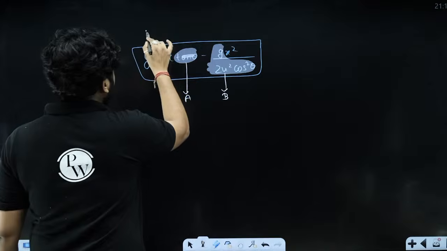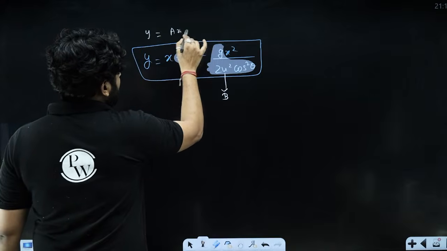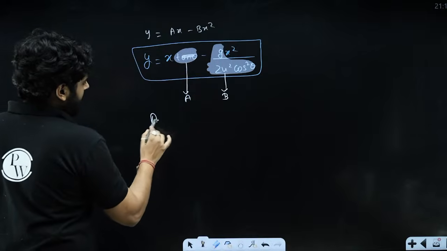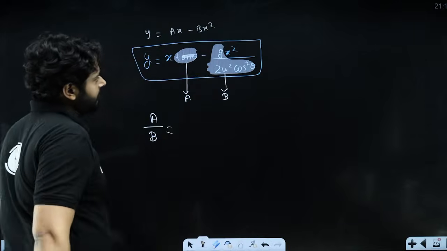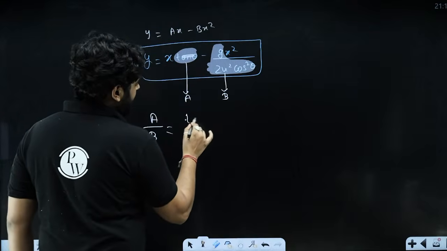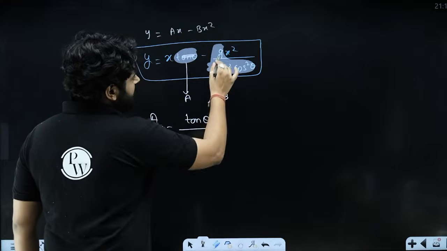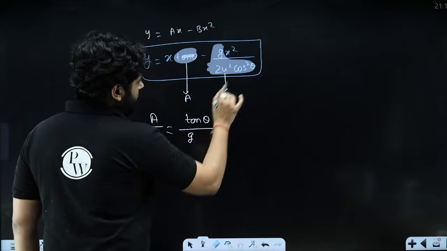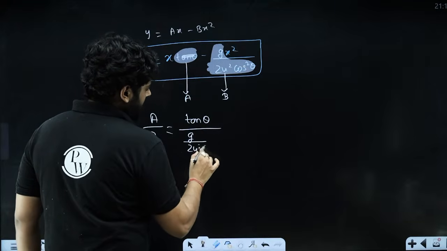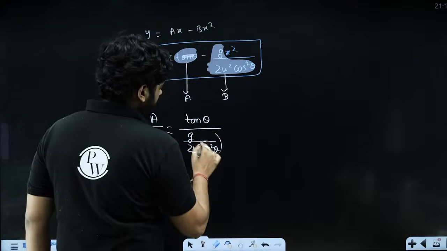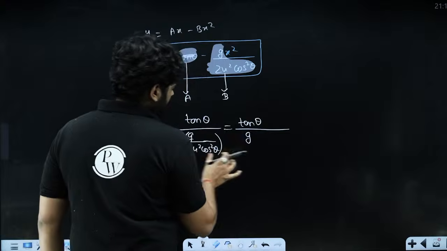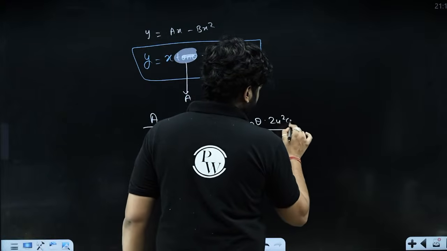So the equation is y is equal to ax minus bx square, right? So this is a, this is b. When I try to get the ratio of a upon b, what did I get? You see that a is tan theta and b is g upon 2u square cos square theta. So this will go up: tan theta upon g, and 2u square cos square theta will go up.